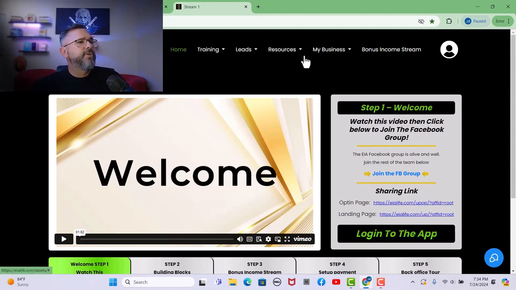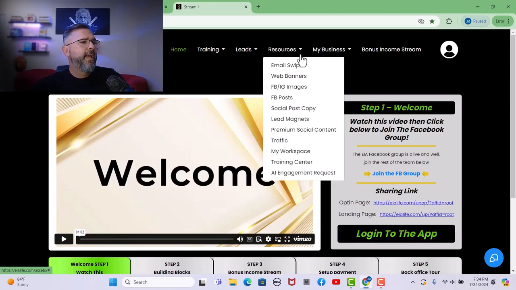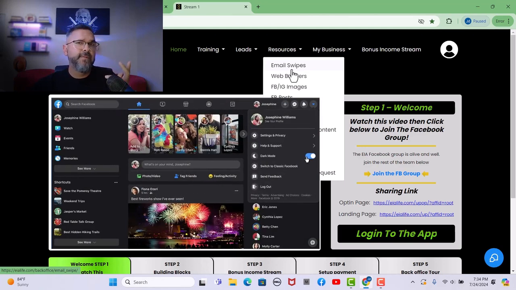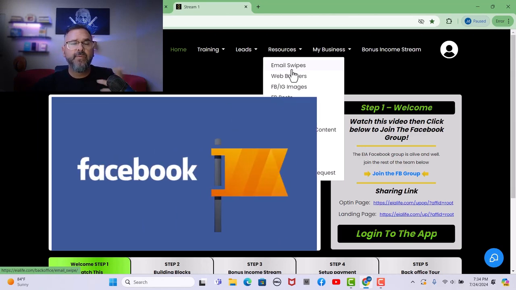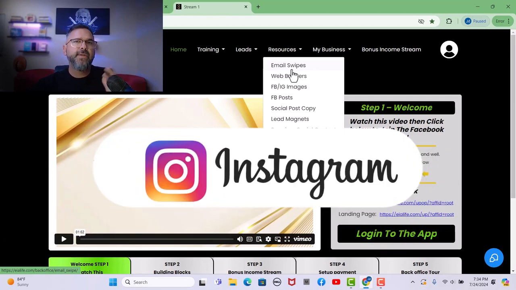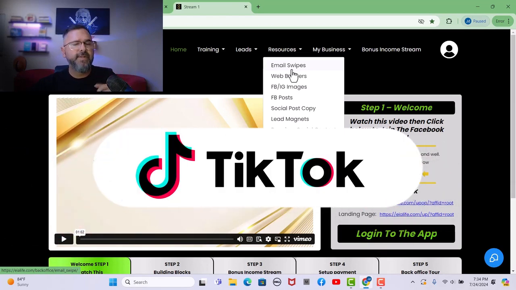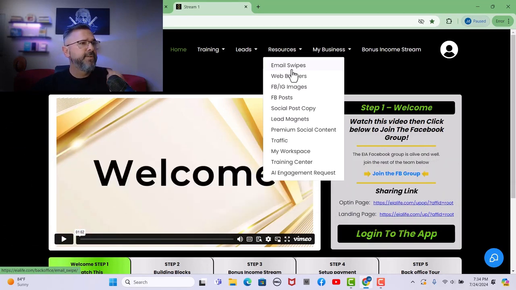Then jump up here to resources. Once you go through these steps and you understand these pieces and you've done these things and you've got these set up, you've joined the Facebook group and the mastermind if you're building block 3, then come up here to resources, okay? And what you're going to want to do is start, if you don't have one, a Facebook profile is fine. A Facebook page, if you want to. If you don't want to right away, that's fine too. An Instagram, a TikTok, those things are very simple to get started, and I highly recommend doing so.